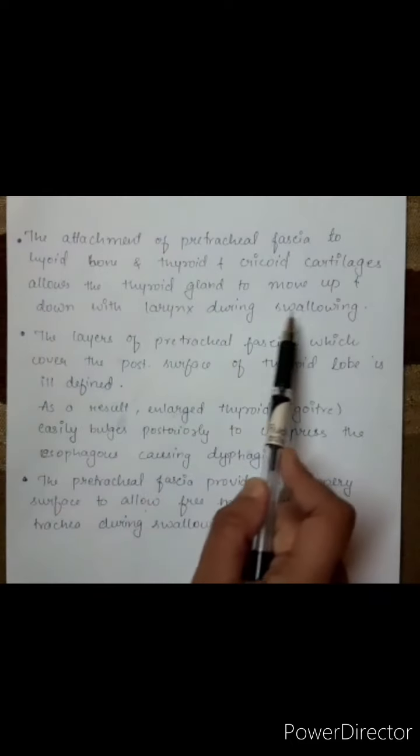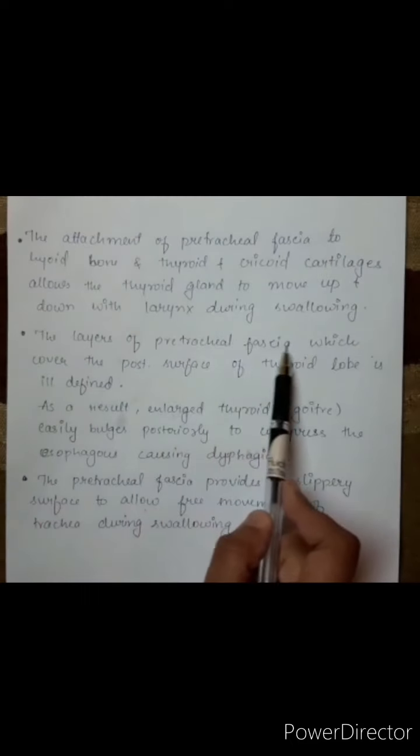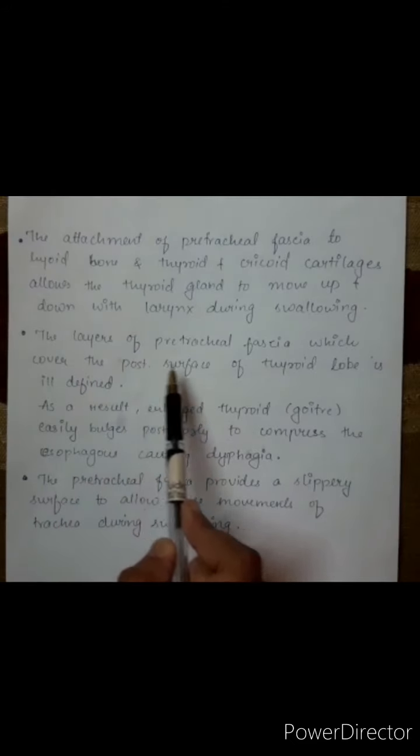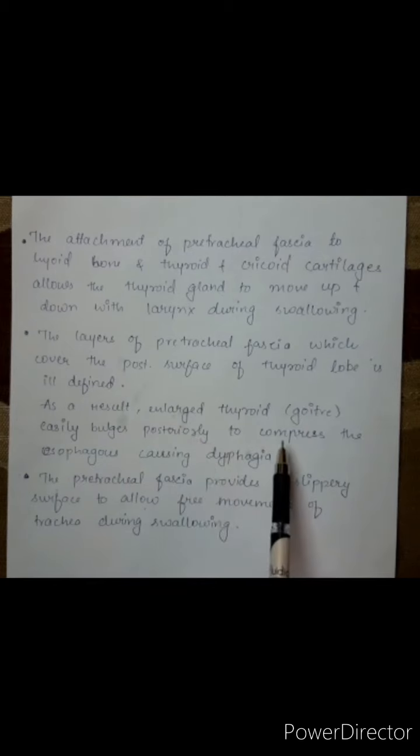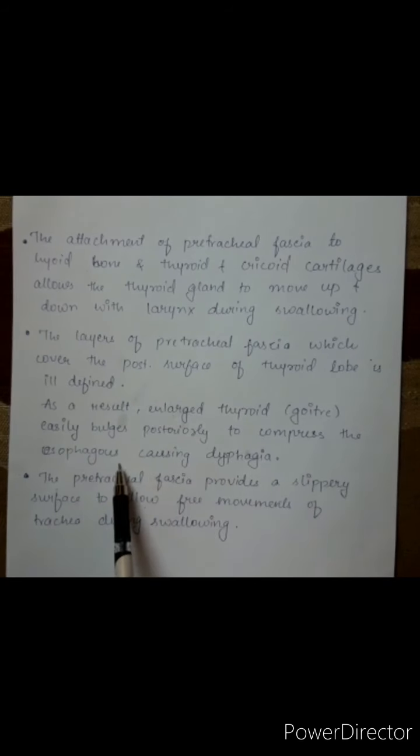during swallowing. The layer of the pretracheal fascia which covers the posterior surface of the thyroid lobe is ill-defined. As a result, an enlarged thyroid goiter easily bulges posteriorly to compress the esophagus, causing dysphagia. The pretracheal fascia provides a slippery surface to allow the free movements of the trachea.